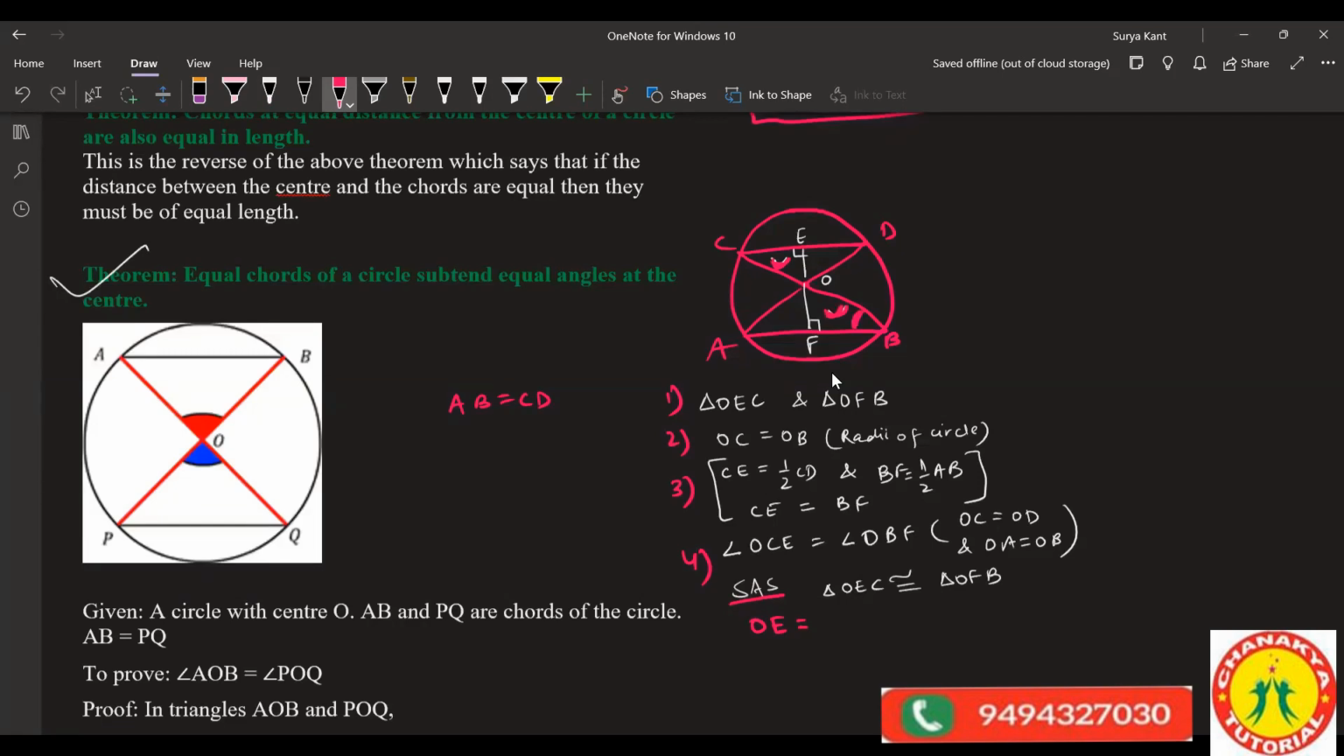Sir, can't we use the Pythagoras theorem as well? Suppose this is a triangle. If these two are equal, we can find Pythagoras theorem also. These two angles are equal, right? Sir, RHS also we can do. Okay, yeah, that's RHS, right hand angle side. RHS is very easy.